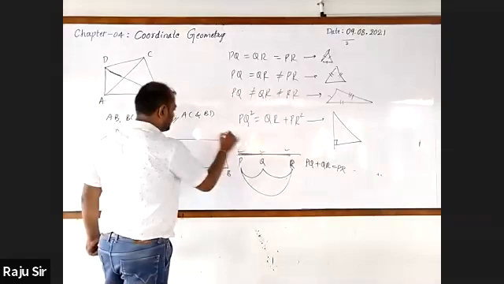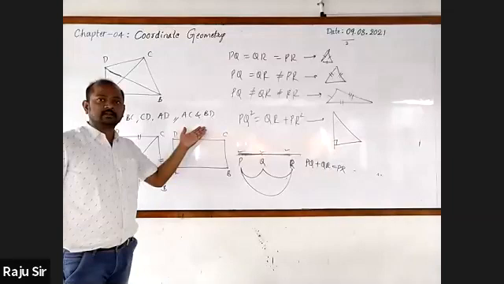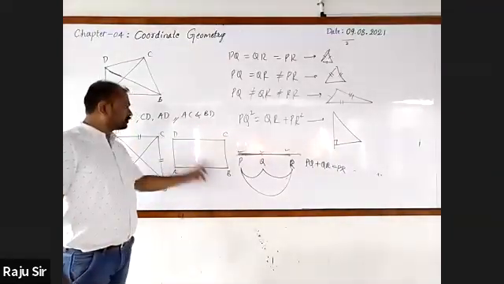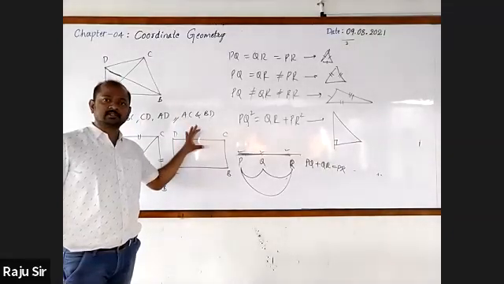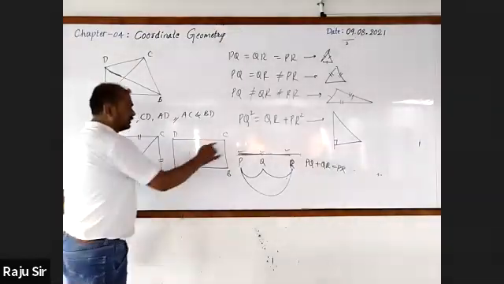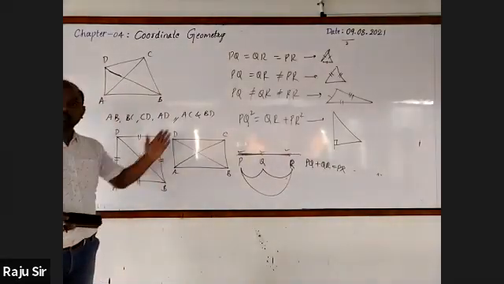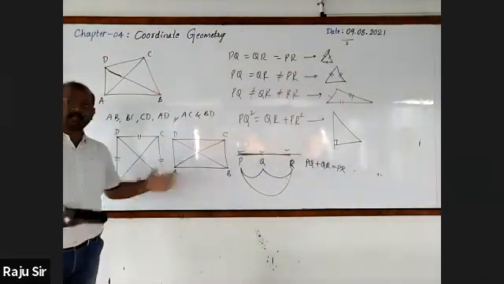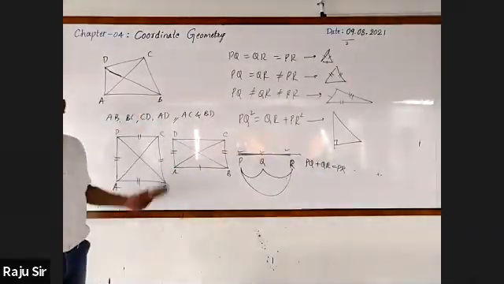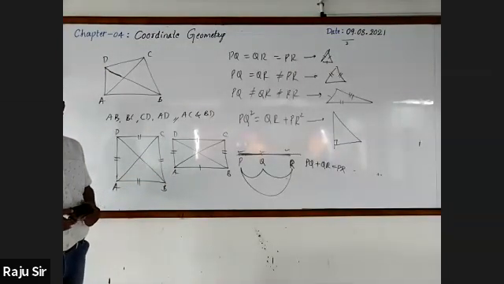In the same way, if it is a rectangle, opposite sides are equal. AB equal to CD, then AD should be equal to BC. Only for this, can we say that it is a rectangle? No, sir. Diagonals should be equal. In any quadrilateral, if the opposite sides are equal and diagonals are equal, then it is a rectangle. Understood? Yes, sir.